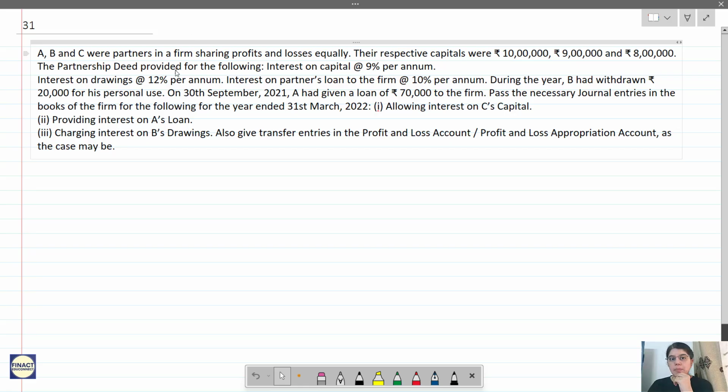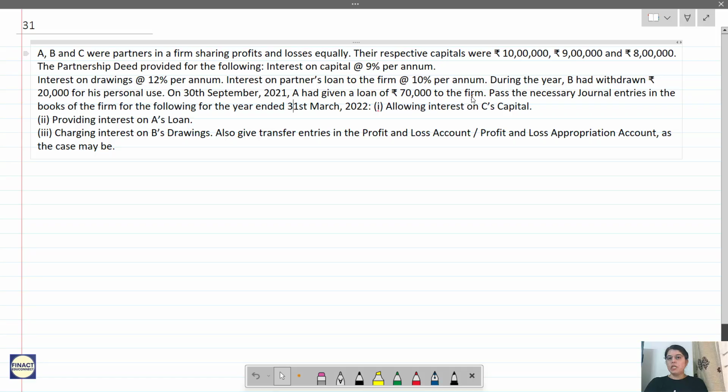The partnership deed provides for the following: interest on capital should be 9% per annum, interest on drawings is 12% per annum, and interest on partner's loan to the firm should be 10% per annum. During the year, B had withdrawn 20,000 for personal use, and on 30th September, A had given a loan of 70,000 to the firm.